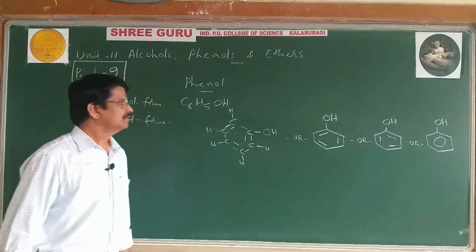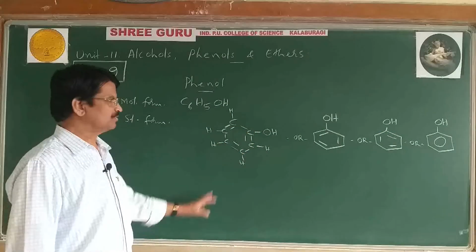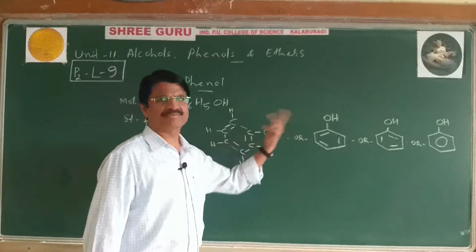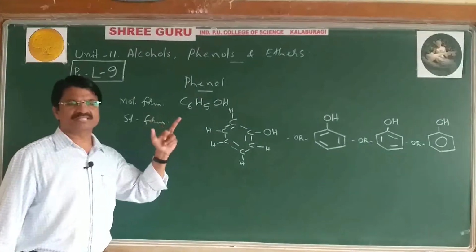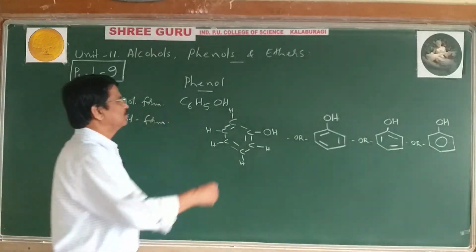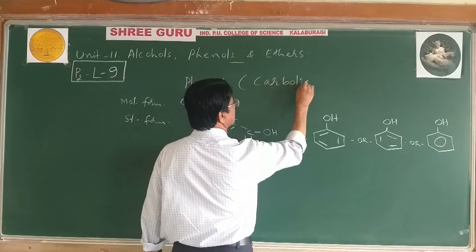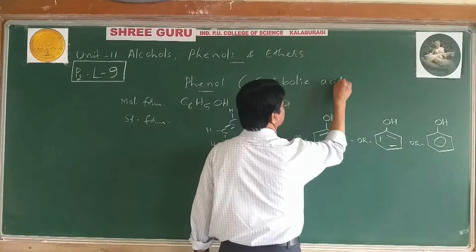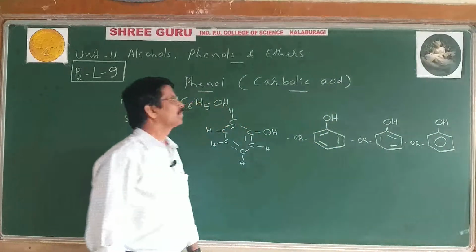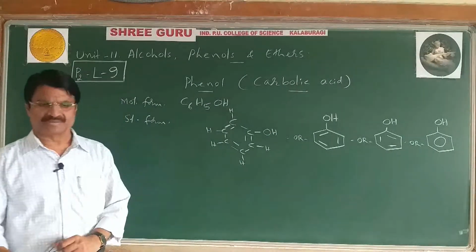Yes, all these are said to be structures of phenol. You write any one formula, but the molecular formula is C6H5OH. And phenol is also called carbolic acid.